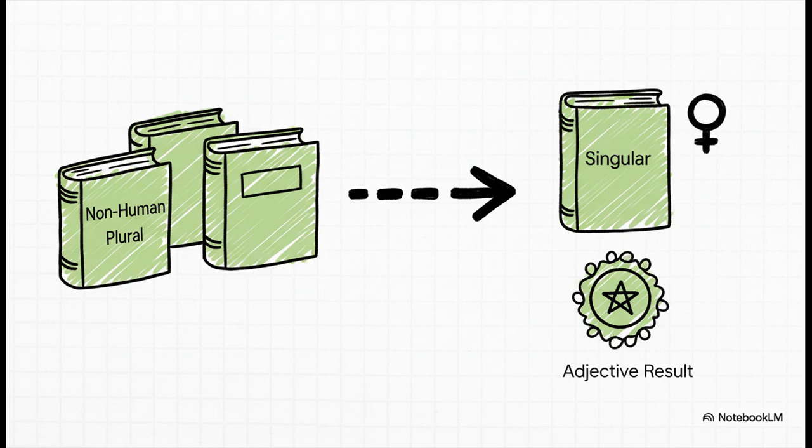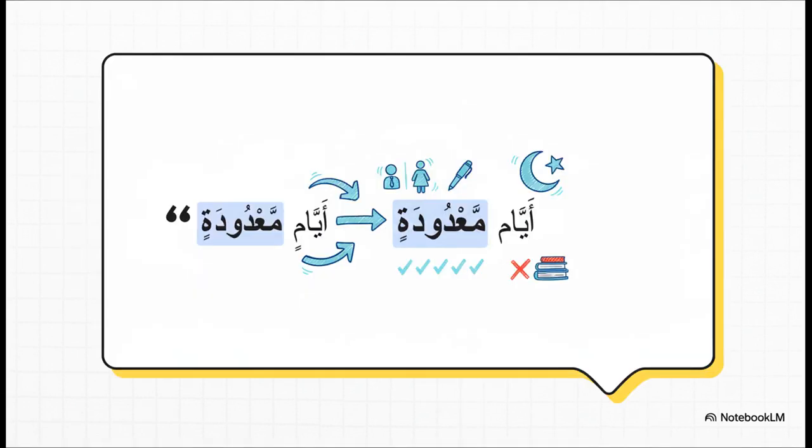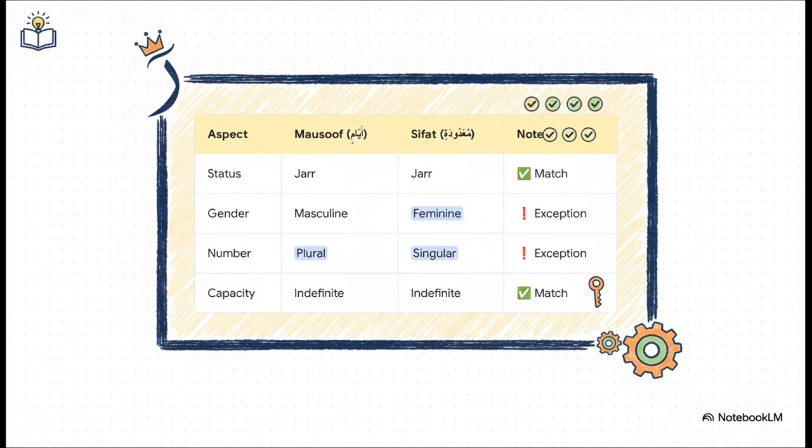In Arabic grammar, any non-human plural is treated as if it were a singular feminine noun. Let me say that again because it's that important. A non-human plural is treated as singular and feminine. And that means its adjective, its sifat, also has to become singular and feminine to match. Let's look at a classic example to really see how this works. Ayamin ma'dudatin. This translates to a few numbered days. Now the word ayamin, days, is a plural. It's a non-human plural. So let's see how its adjective, ma'dudatin, numbered, behaves.